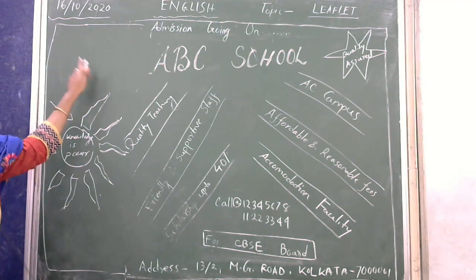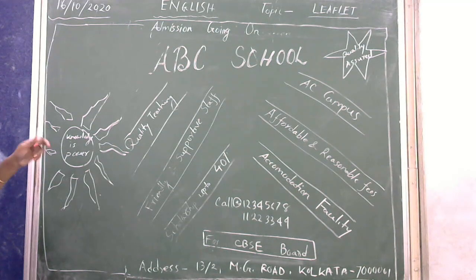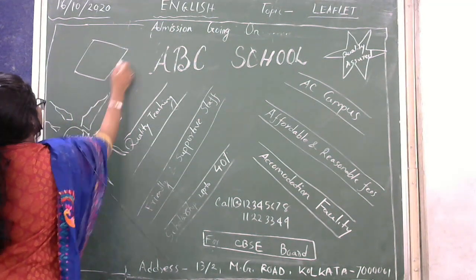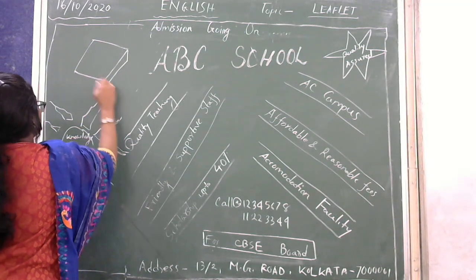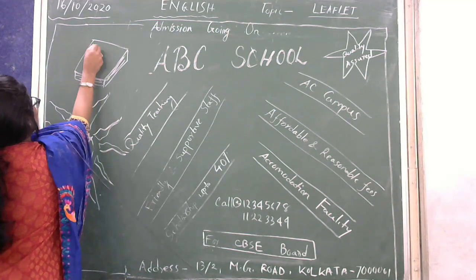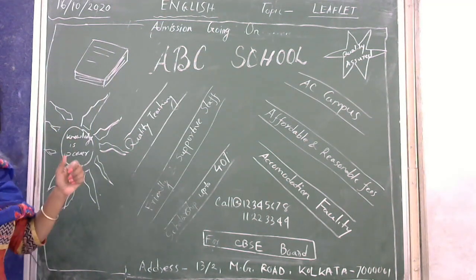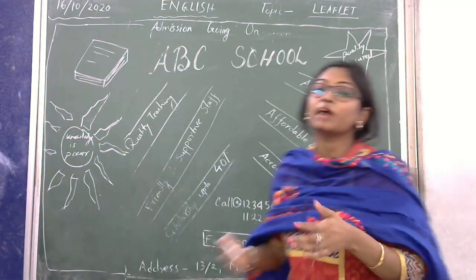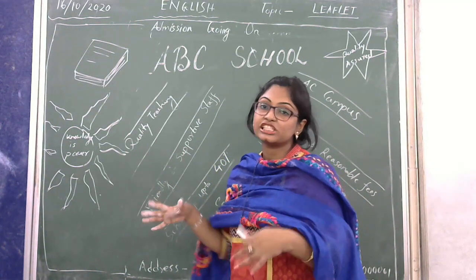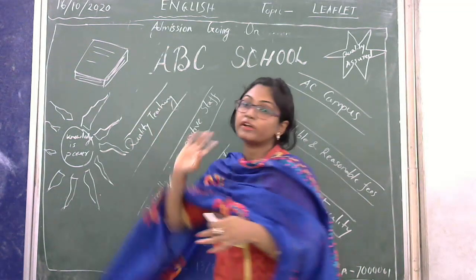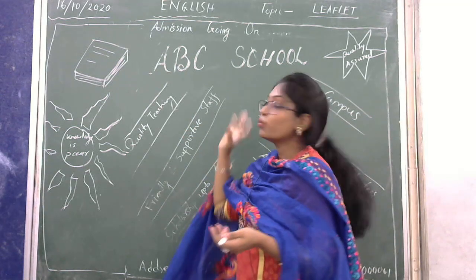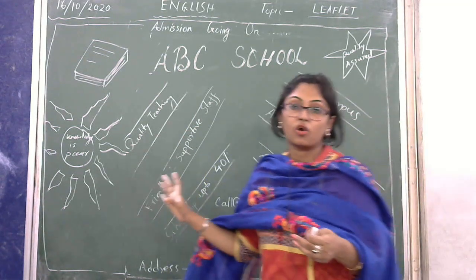Suppose it is a book, the page is there, and you are writing the message. Understood? So that is totally up to you. You can just draw a sun and write knowledge is power, or you can just draw a book and write the message here. So the way you feel good, you can draw it.